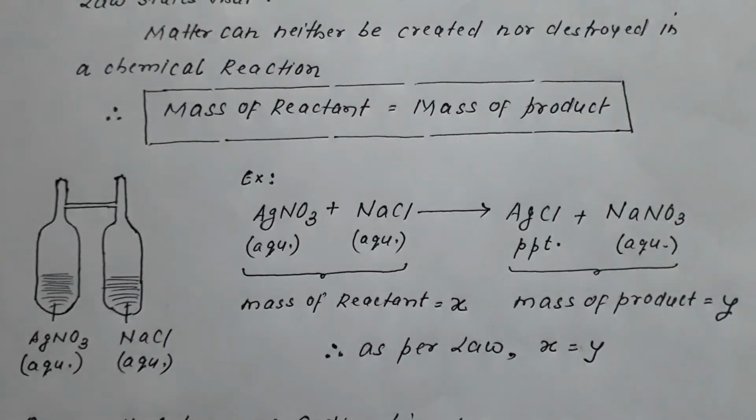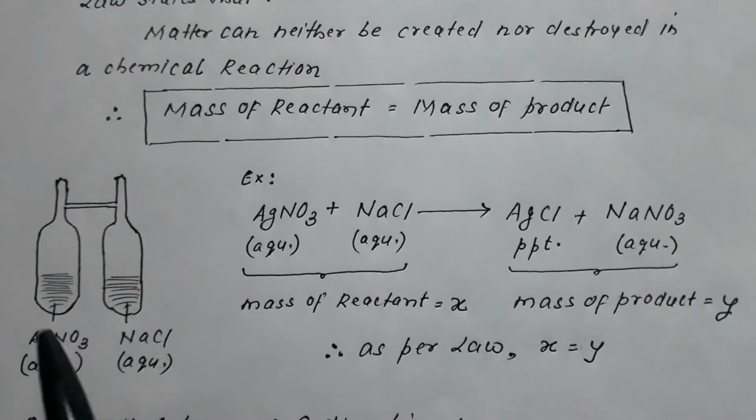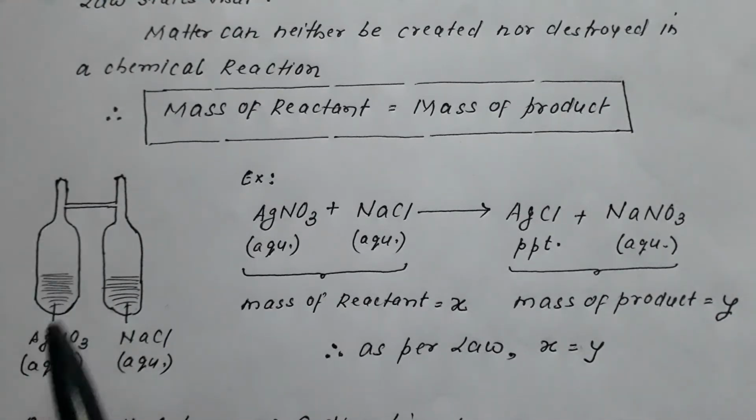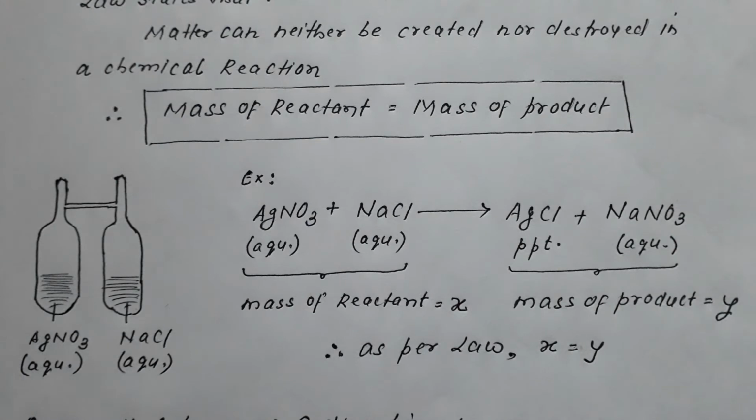Let us discuss an example to elaborate this concept. Suppose I have taken this Lavoisier container, also called the H container, in which there are two containers, two limbs, which are attached from the upper end.